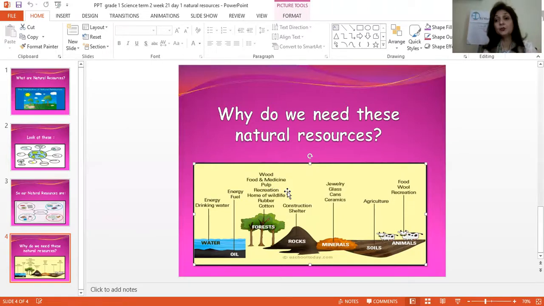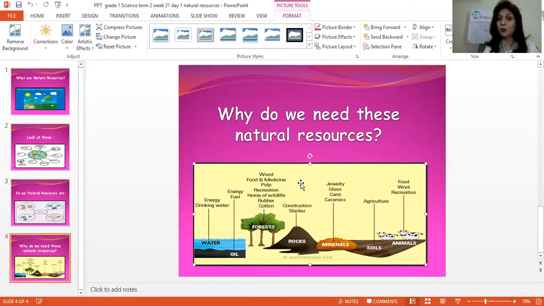We need trees to beautify our country, to get more oxygen, right? And to make rubber, to make cotton. All these things come from trees. So why do we need trees? We need trees to make wood, food and medicine, pulp and recreation, and homes of wildlife, right?